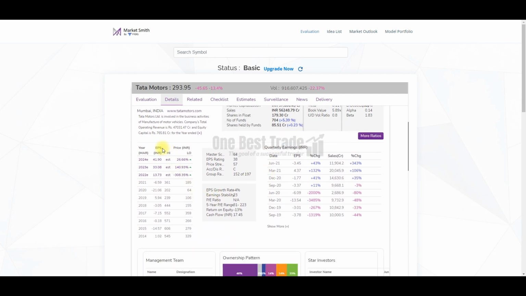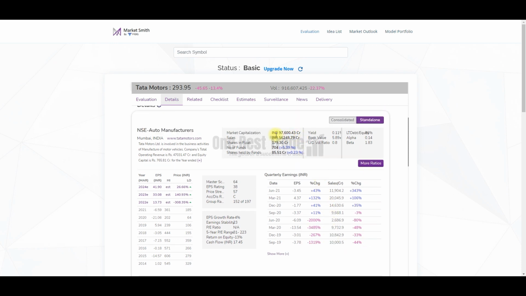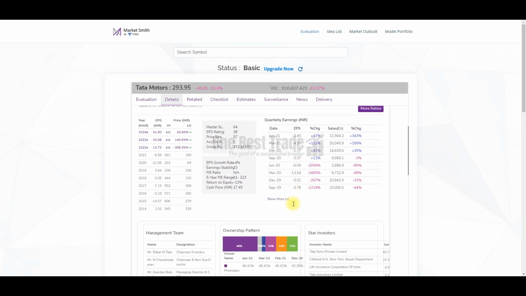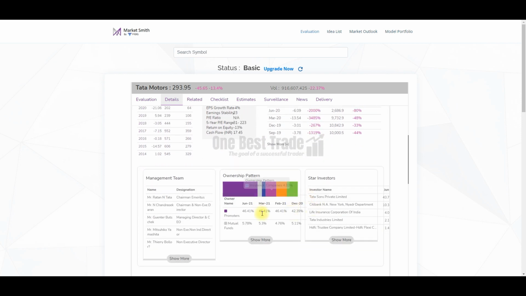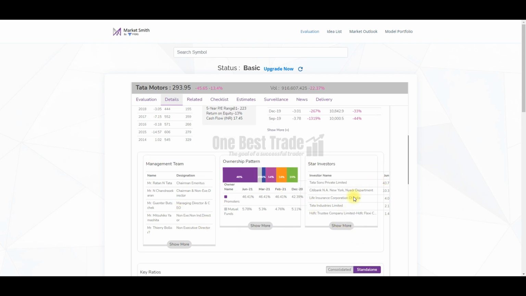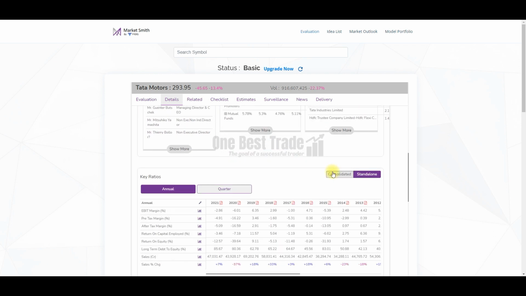You can see yearly EPS growth, quarterly EPS growth, and also sales growth. You can see total market capitalization, sales, so many other parameters also you can see. Here you can see shareholding pattern, top management people also you can see, and also star investor in that particular company also you can see here.